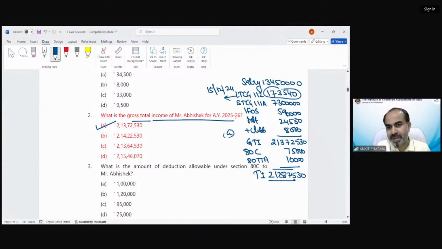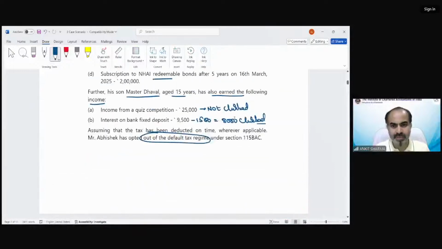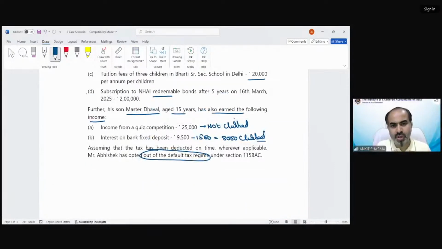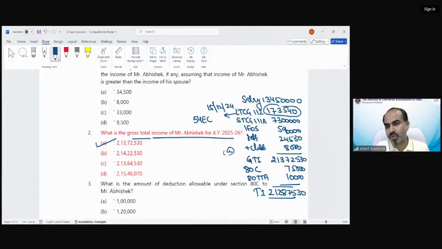This is exempted under section 54EC. There is some investment in the bonds. Subscription to NHAI bonds, 2 lakh rupees. So that is not going to be the part of my GTI also. So this has been exempted.